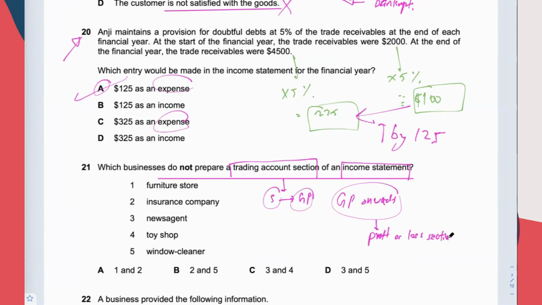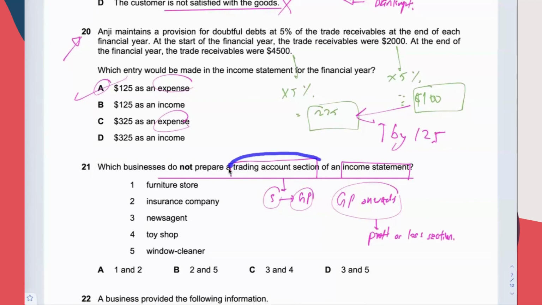You have to remember the name, because I have seen a structured question in the paper too, where they ask you to give the name. They may ask you, for example, what is the name of the first part of the income statement? You have to write this. What is the name of the second part of the income statement? You have to write this. You have to remember the names.